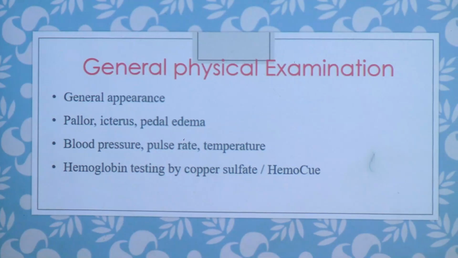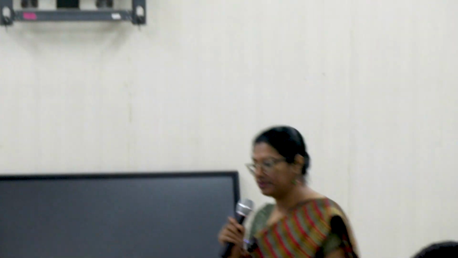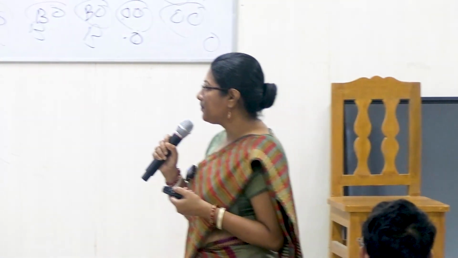Then a bit of general physical examination we will do on the patient, whether pallor is there, icterus, that is jaundice is there, these things, then pulse rate normal or not, blood pressure normal or not, any recent infections he is having, chest clear or not. So all these things we will see.